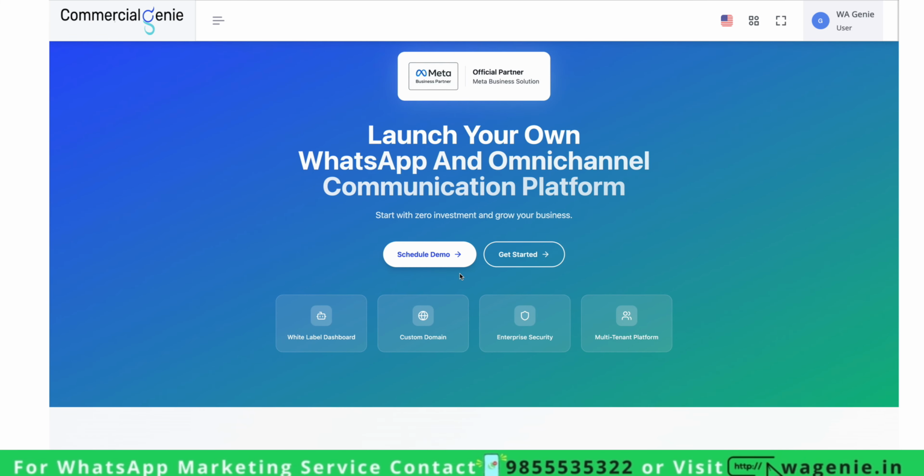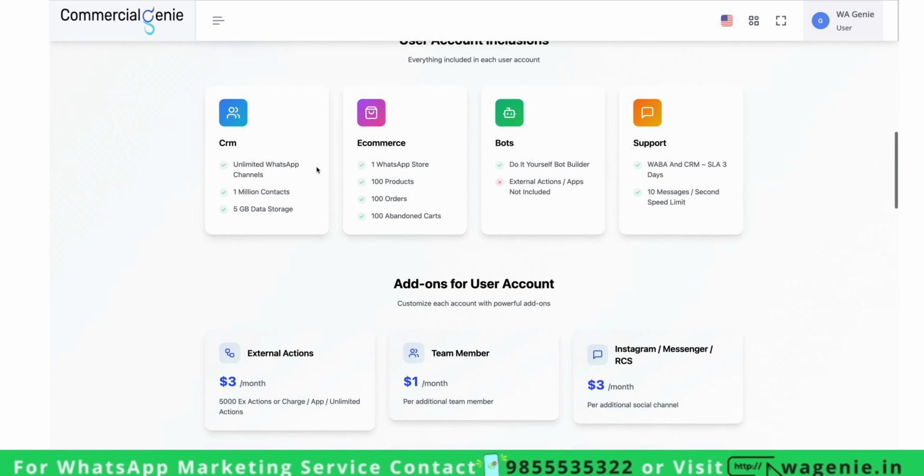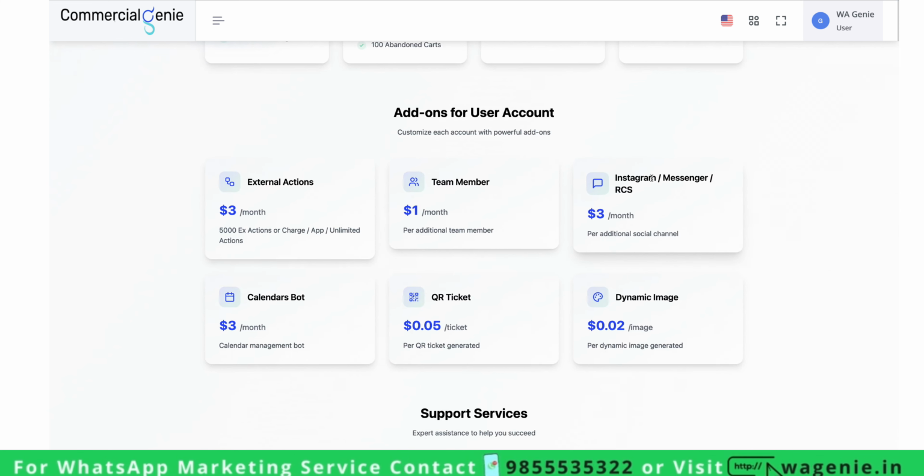Now using our ecosystem, you can start your own WhatsApp and omni-channel communications platform. We also integrate with Facebook, Instagram, and multiple other channels, and those are charged as add-ons.